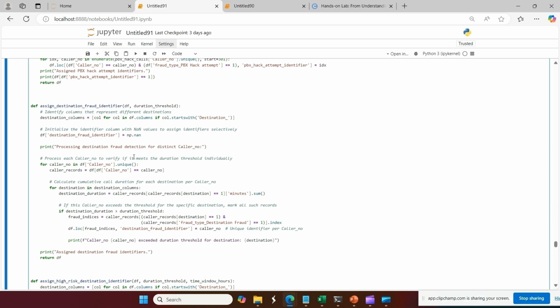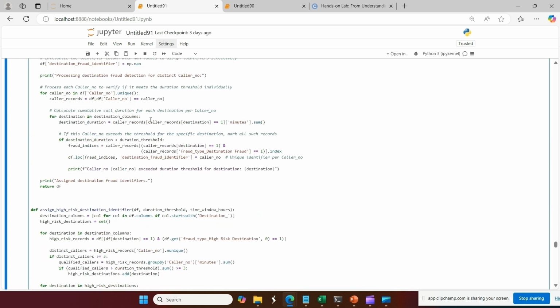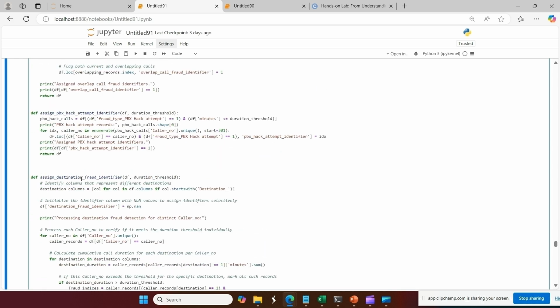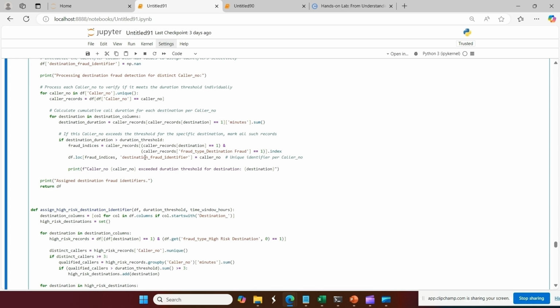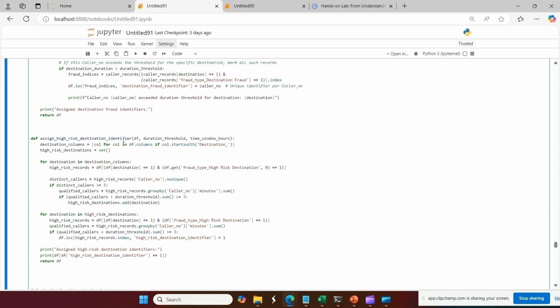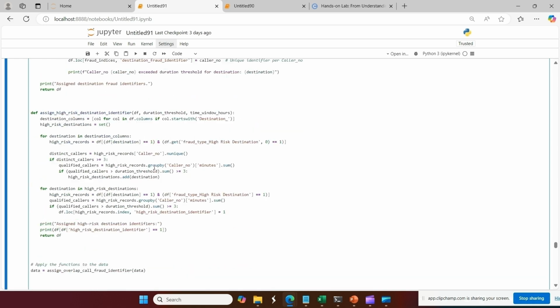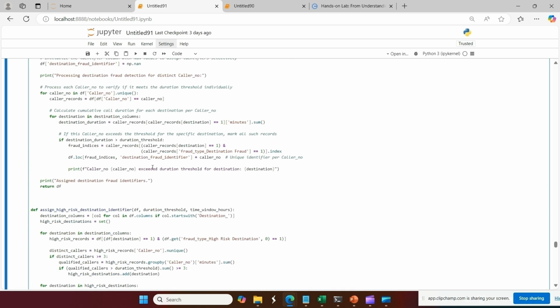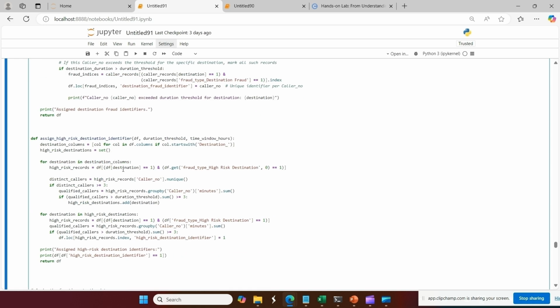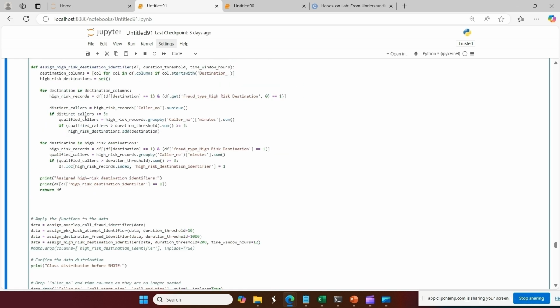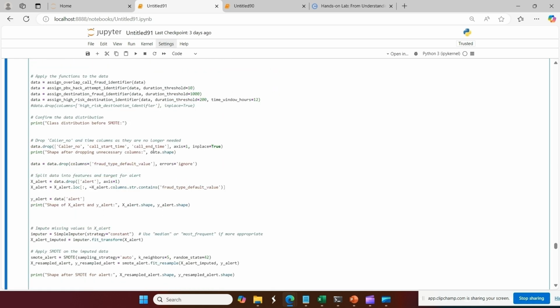Similarly for destination fraud, the calculation has been done, whatever is needed for the destination fraud. And then for the high risk destination identifier as well, we have segregated as per our fraud rules, because for different types there are different conditions. You can see distinct count greater than or equal to 3 for assigning the high risk destination identifier.